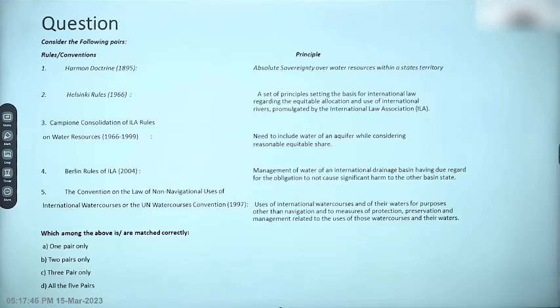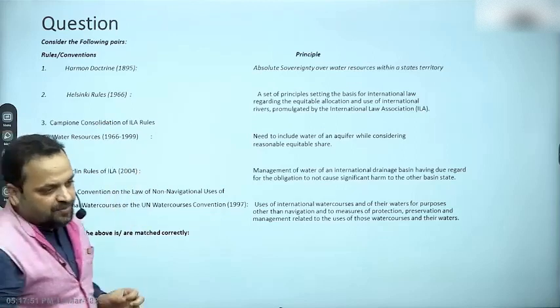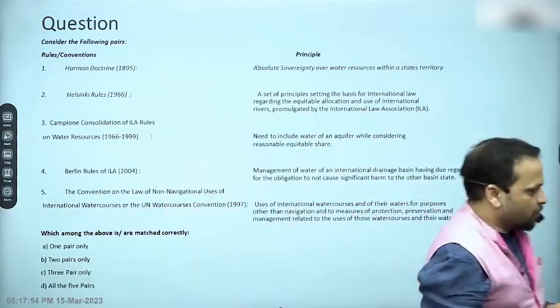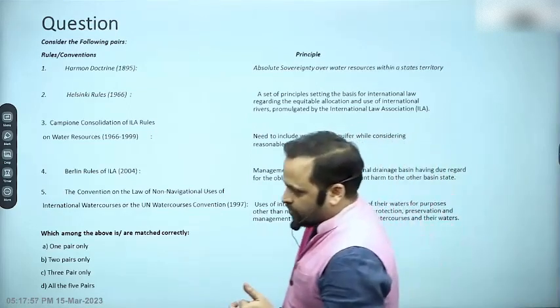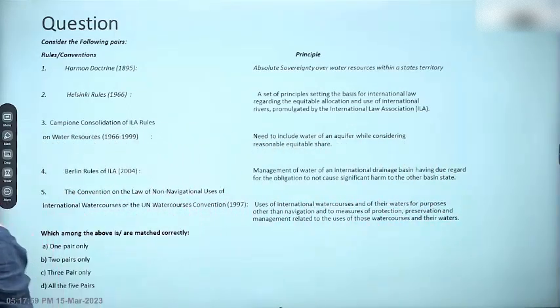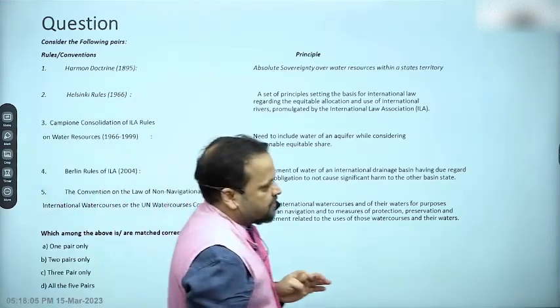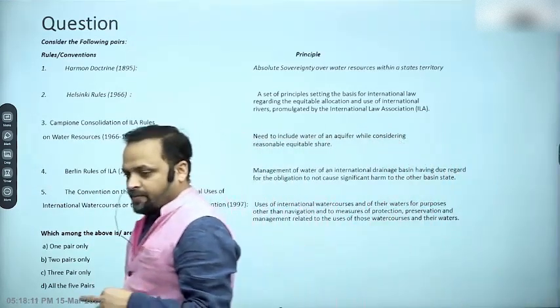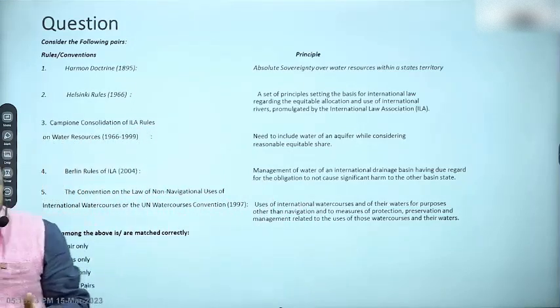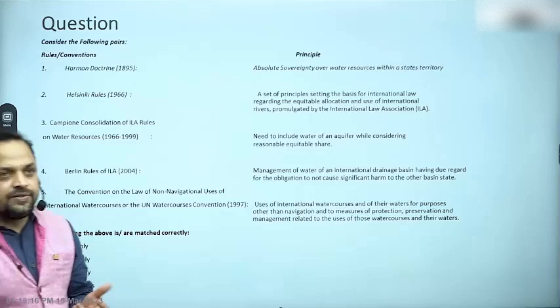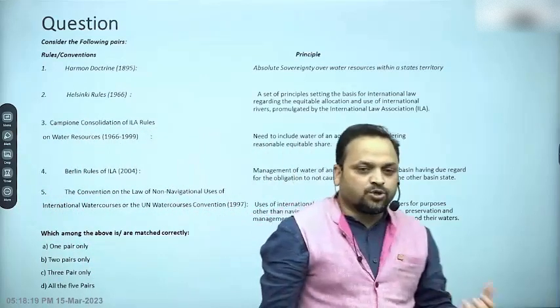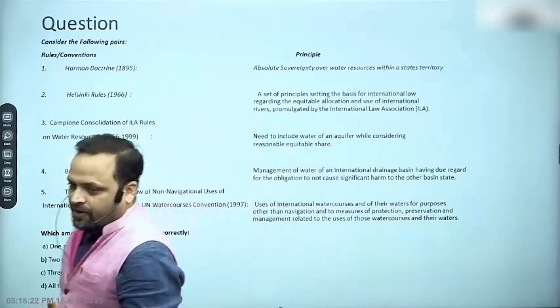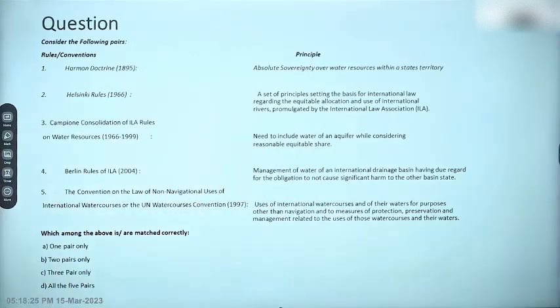The question is, consider the following pairs. It is about rules and conventions and the primary principles which are associated with them, or what these rules or principles or conventions are about. One is the Harmon Doctrine. It dates back to 1895. All right. So Judson Harmon was the Attorney General of the US, and in the matter of the Rio Grande, which is a river shared between Mexico and the US, he clearly opined that when it comes to resources inside a territory, a state has absolute sovereignty. So that's one extreme idea of how natural resources like transboundary rivers should be treated.